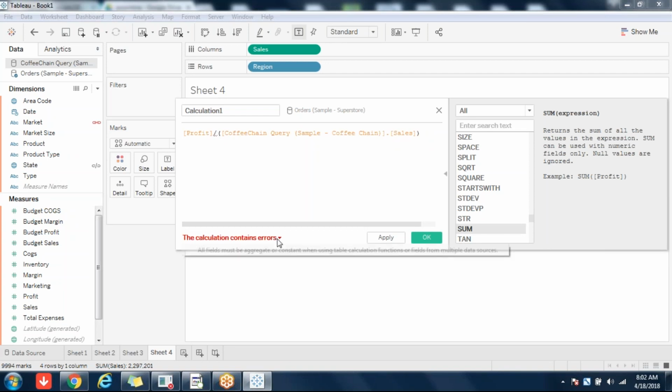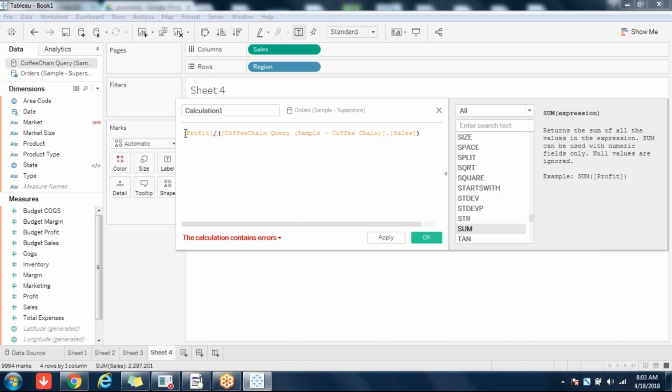You see that: all fields must be aggregate or constant when using table calculation functions or fields from multiple data sources. Got it? So that is how it is.